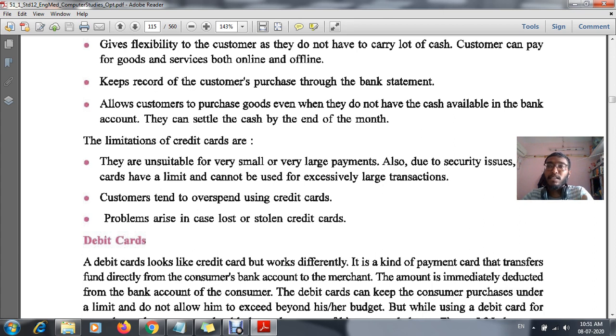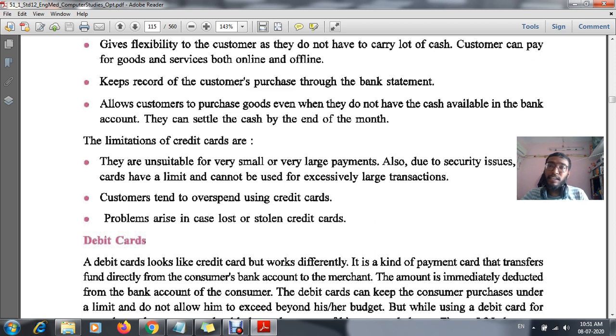Misleading way means, just imagine we have only 10 rupees in our pocket. If we do not have a credit card, we will reduce our purchases to the maximum, because within 10 rupees I know I cannot get more than that. So I will select only the most important thing to buy. That is what happens with cash.